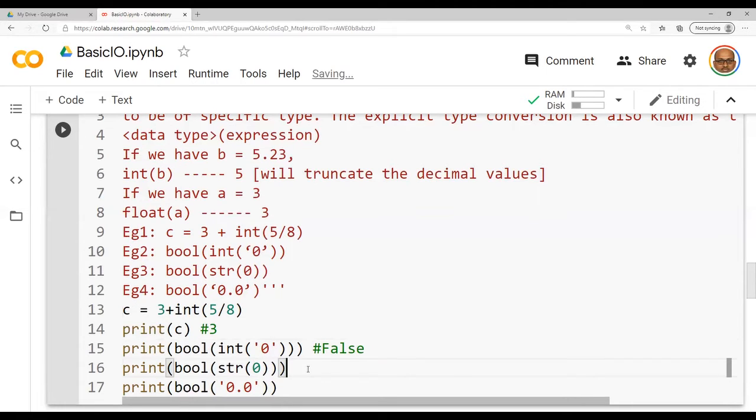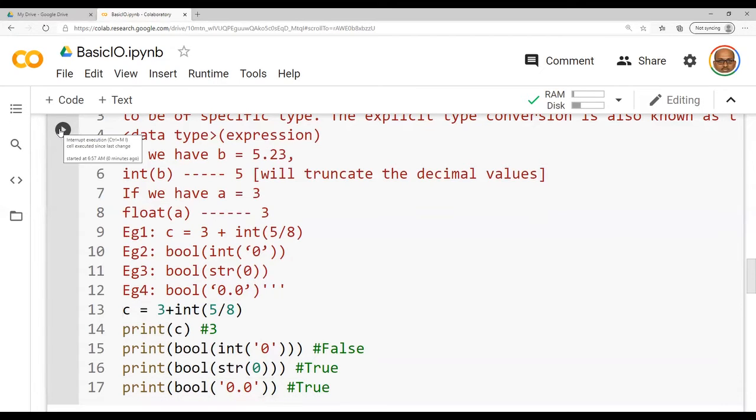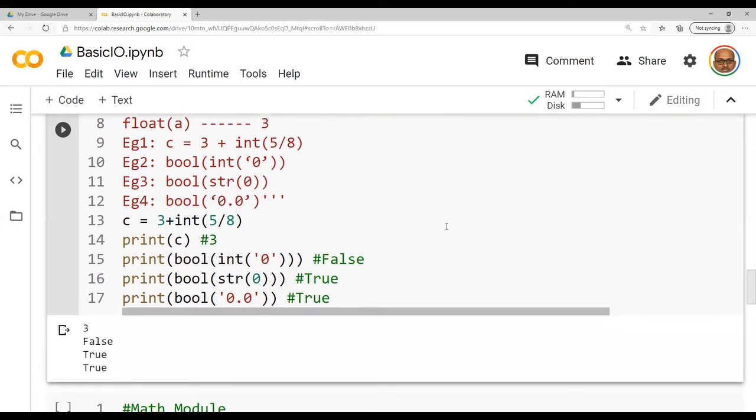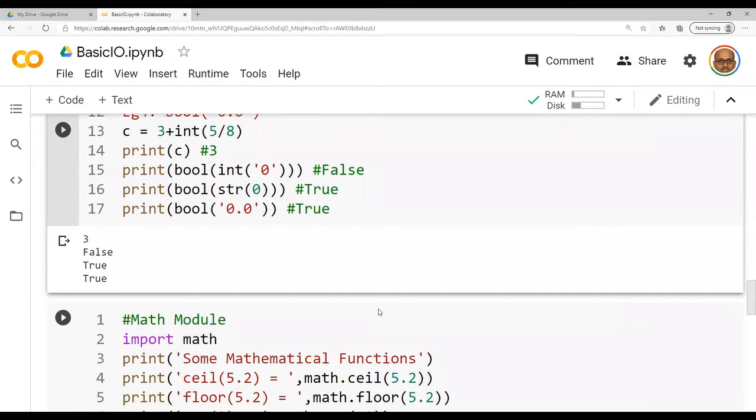Then you are having an integer value which is converted to string, so this means it is True, and here also it is True. Let us reconfirm it by running the code. See, this is the same result we have obtained: 3, False, True, True. I hope typecasting is clear.